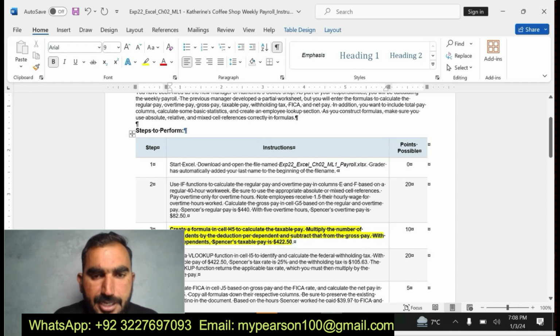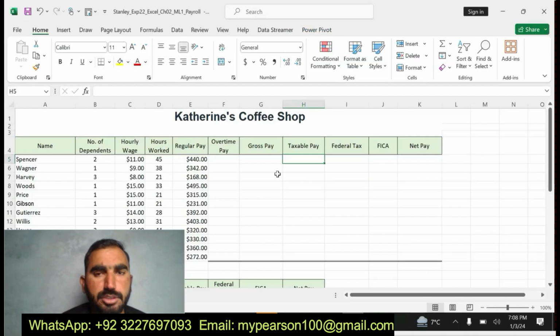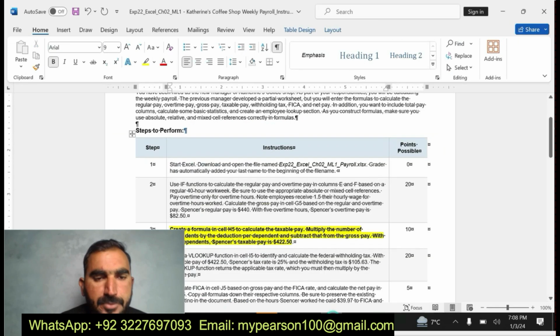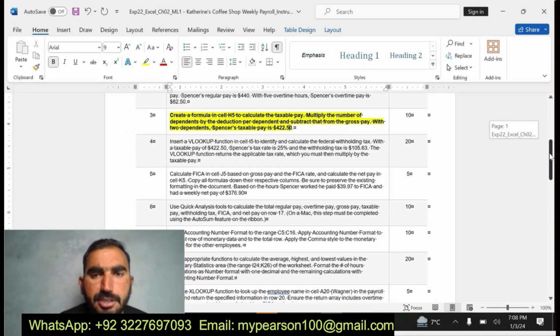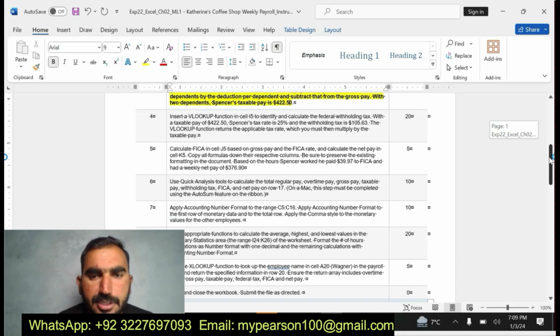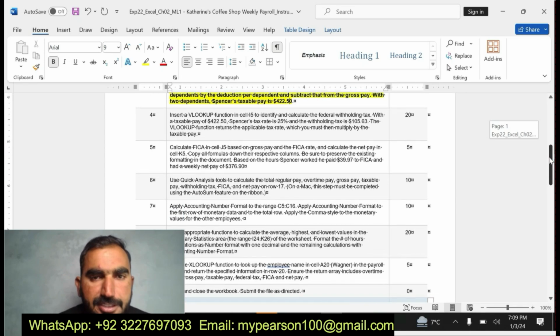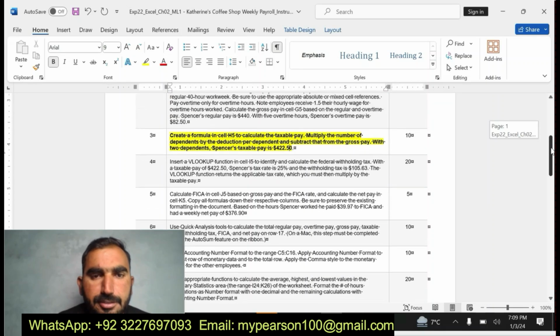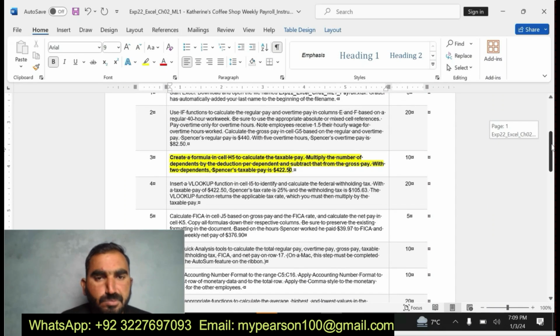Create a formula in cell H5 to calculate the taxable pay. Now I am going to calculate the formula in cell H5. Here is H5. I am going to insert a formula, same as the previous assignment. I think there is a little technical part.